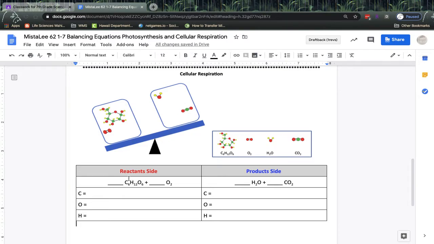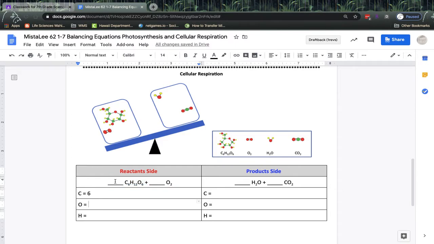The first thing to do is count how many atoms of each element you have. Let's try here for glucose. We have C6H12O6. So how many carbons do we have? Well, C6 means there's 6 carbons. Are there any other carbons here? I do not see any. All right, oxygens. Oxygens are a little trickier.